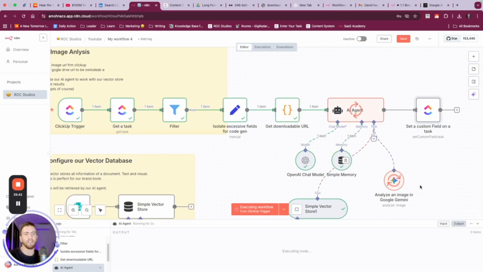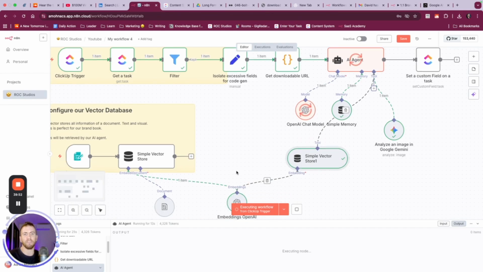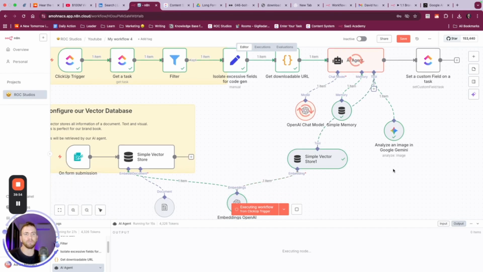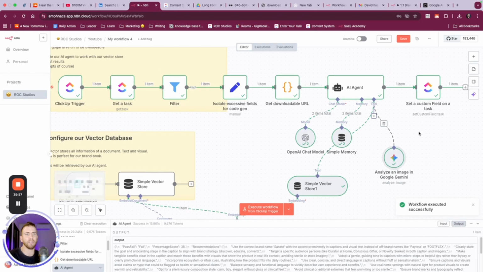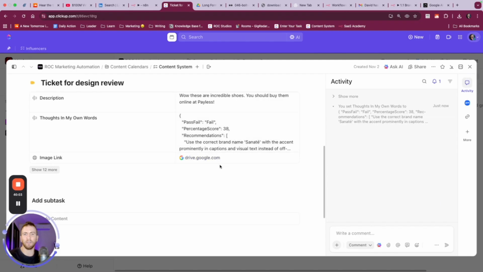The AI agent, it's saving the chat history. It's using the model to interpret the steps that are going to be next. It's fetching our brand book from the simple vector store. Same different vector stores, same database. It's analyzing the image and then it's uploading it here. So let's go open this up and let's take a look.